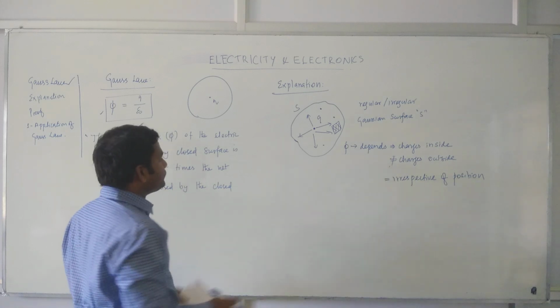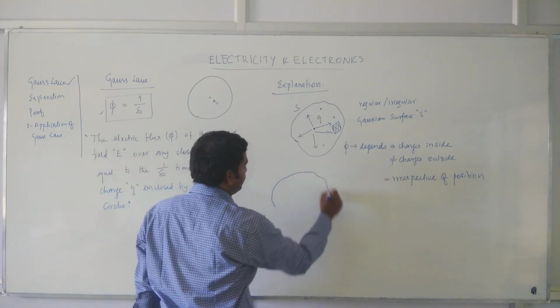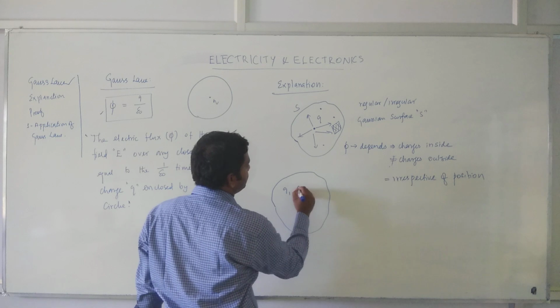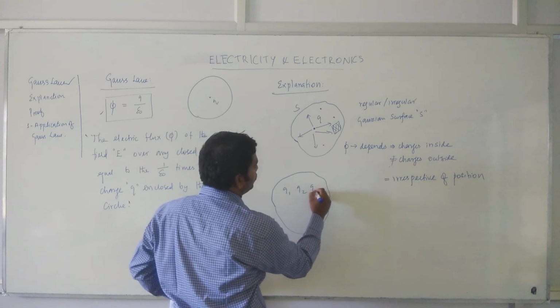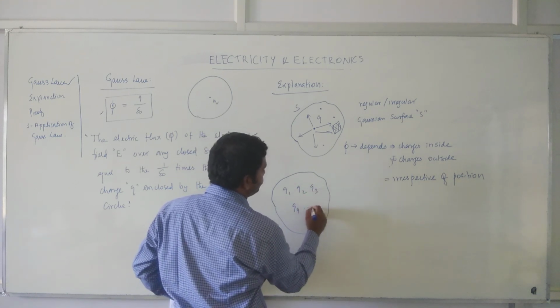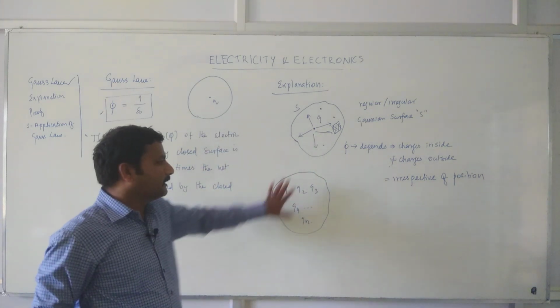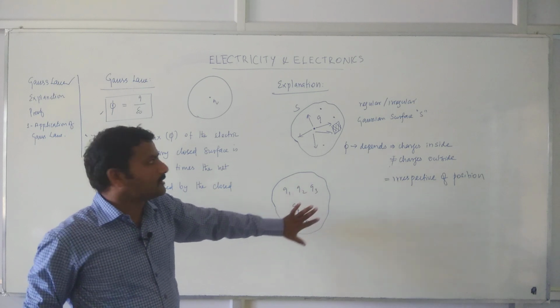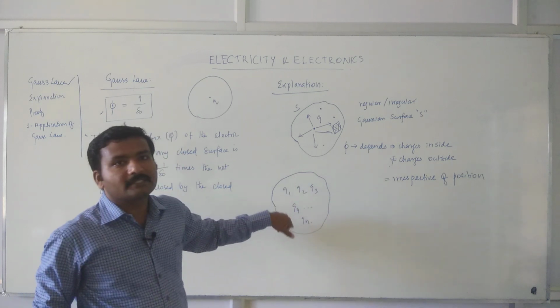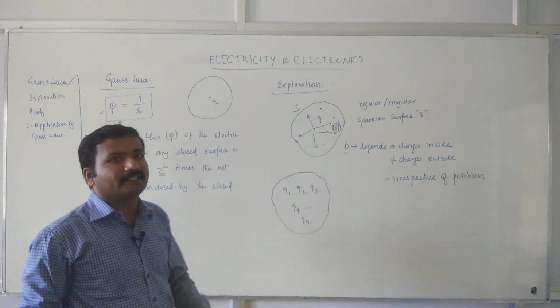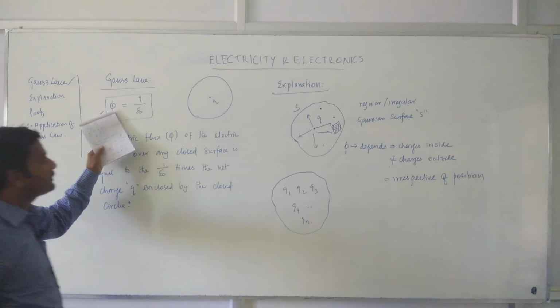Suppose there are multiple charges within this surface, Q1, Q2, Q3, Q4 and so on, instead of a single point charge. Assume that there are n point charges within this closed surface. In that case, how can these equations be written?